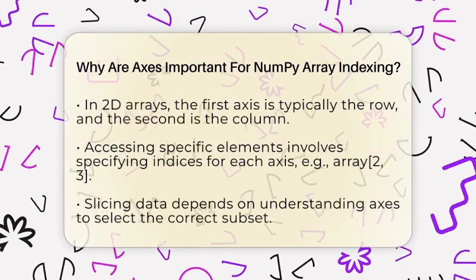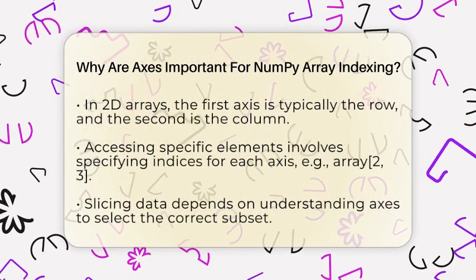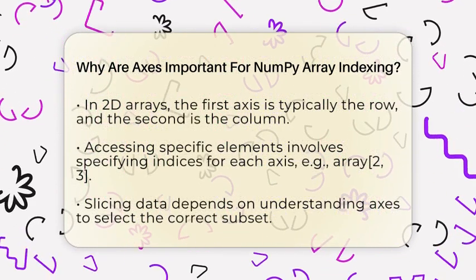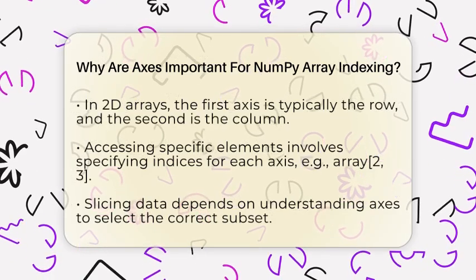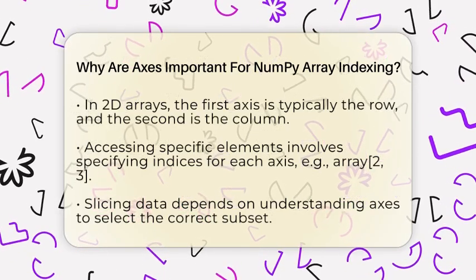So, if you write array[2, 3], you are asking for the element in the third row and the fourth column. Without understanding axes, it's easy to get confused about what each index refers to.